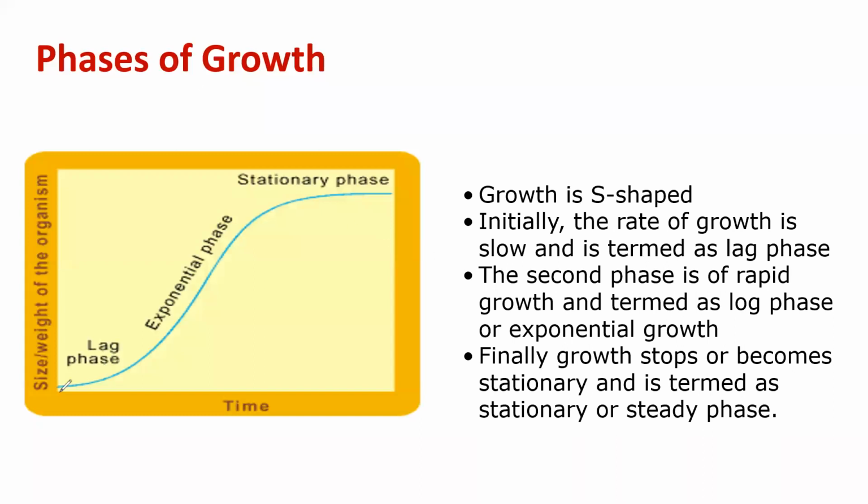You can see in this graph, this is the lag phase where the rate of growth is slow. The second phase is rapid growth, which we call the exponential phase. And finally, growth stops or becomes stationary. This is what we call the stationary phase or steady phase. These three phases make up what we call S-shaped or sigmoidal growth. So note it, and draw the graph as well.